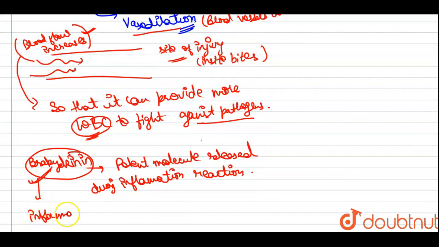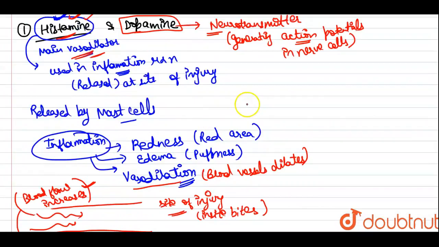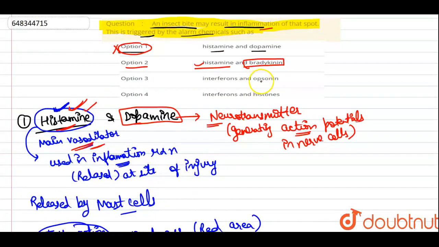Because of this bradykinin, the inflammation reaction further proceeds, and it is a potent molecule for inflammation. So if we see that option second has both molecules that are used in the inflammation, option second is the correct option.